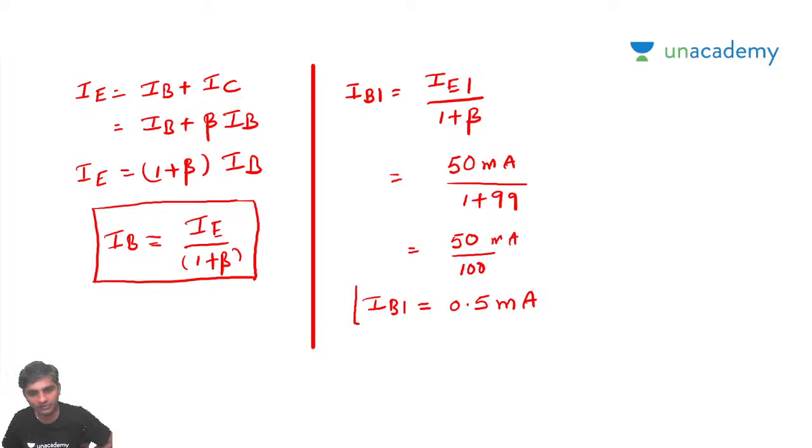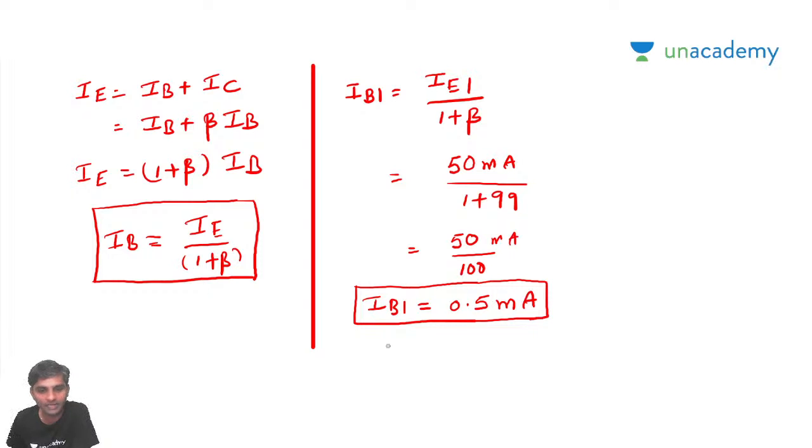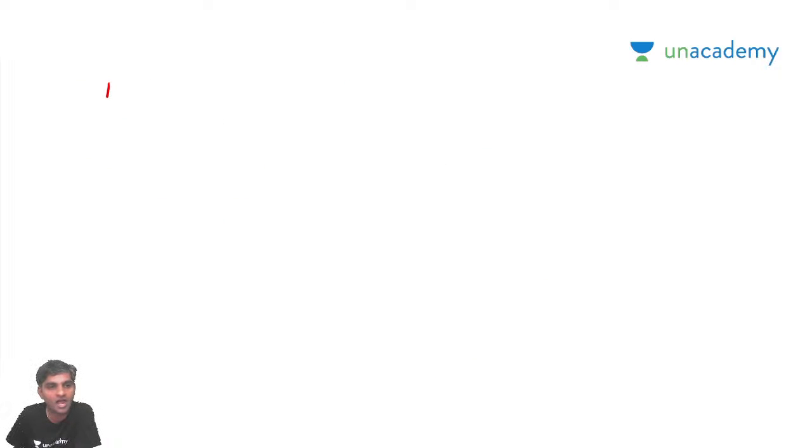If IB1 is going to be 0.5 milliamps, then this is the same as IE2. Now what he is asking us is to calculate IB2. So can I say IB2 is going to be IE2 by 1 plus beta 2.